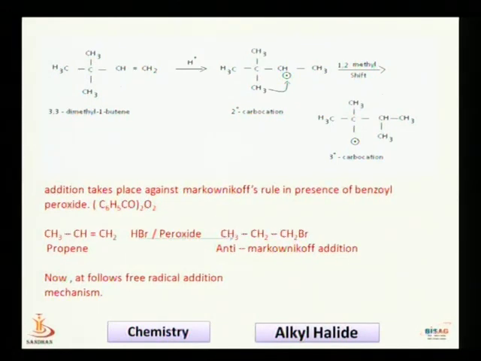Now the third method: the peroxide effect. In the presence of peroxide, the addition follows anti-Markovnikov's rule. The previous method of addition was Markovnikov's. Here, in the reaction of propene plus HBr in the presence of peroxide, we get 1-bromopropane. Now why? It is not an electrophilic mechanism.